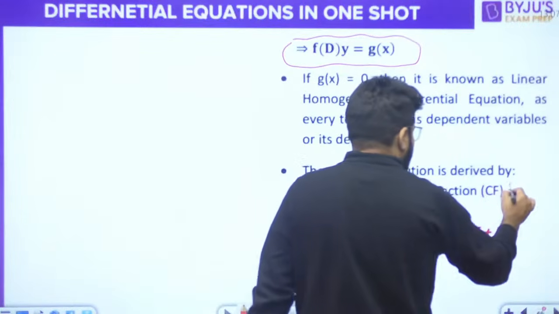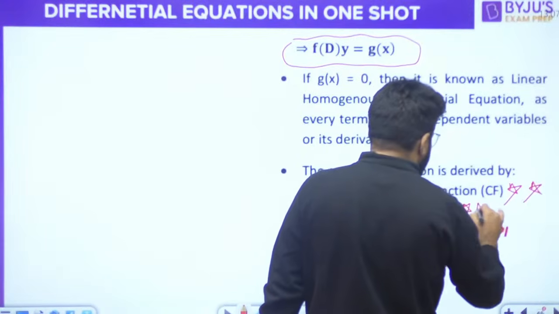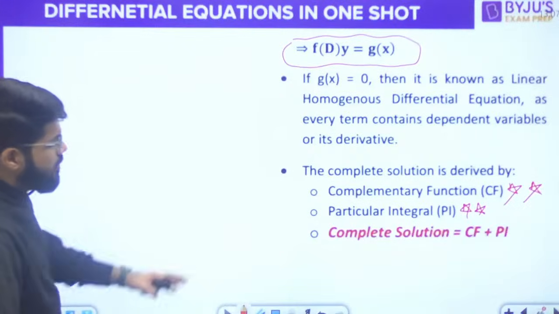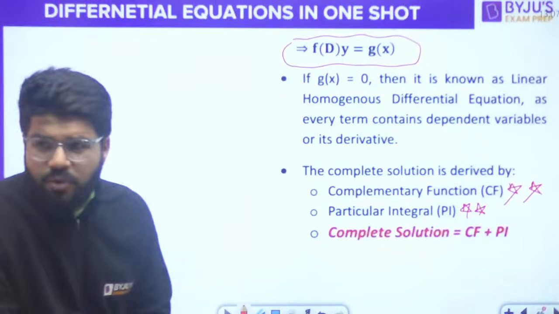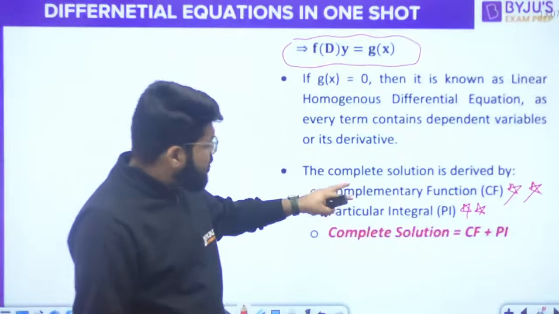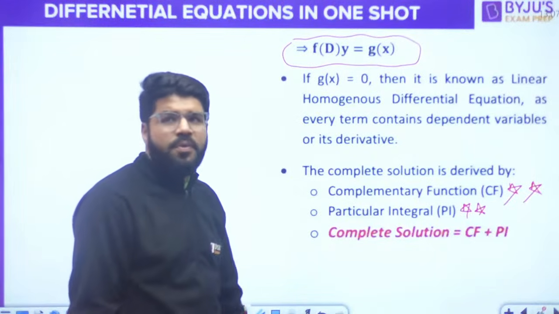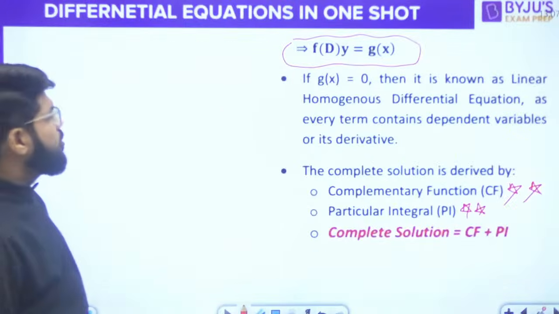Now, this is a very important topic. I told you in the beginning only, LCCD is the most important topic. Okay, so either there can be a question on complementary function or PI, or there can be a question involving both. वो थोड़ा सा rare होता है, but yeah, more expected questions are on either the CF or the PI part. Okay, now let's talk about the methods of both.